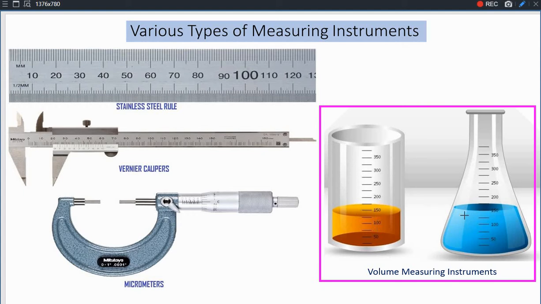So in both, the volume is indicated in the transparent vessel by displaying the value with the black mark, and it is printed in the form of a scale. So the volume is calibrated in the form of height of the vessel.